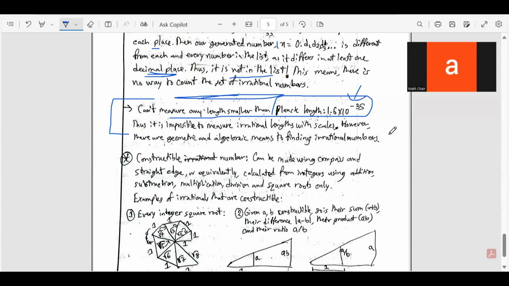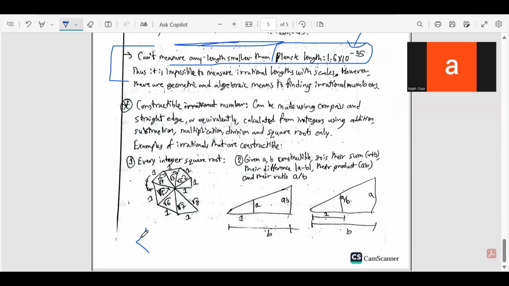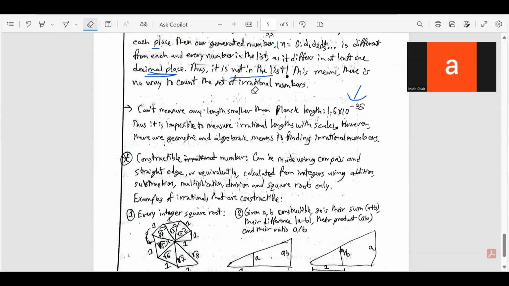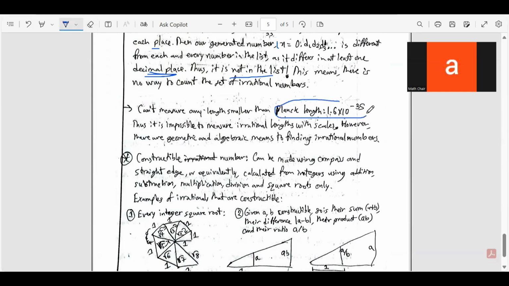I can't measure it. Give me a length or give me a number. If you told me, Ilham, here's the number line. Can you please point to the number 1 times 10 to the minus 40? I couldn't even if I wanted to. I just couldn't because there's no scale using which I could measure and plot a line right there. I couldn't do it even if I wanted to. So that's the thing.